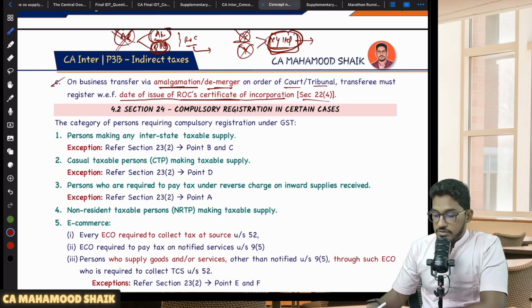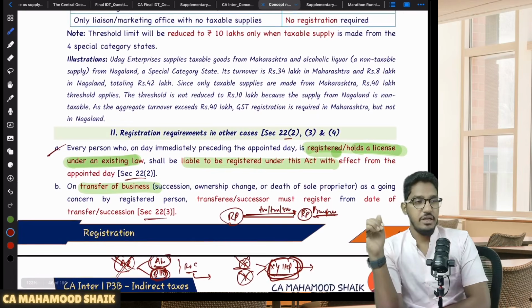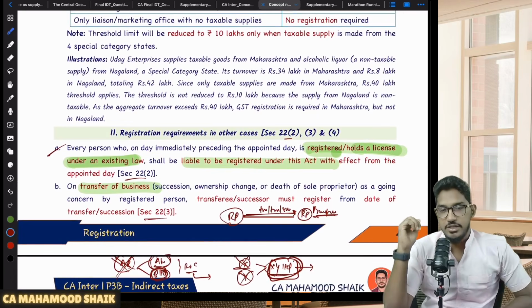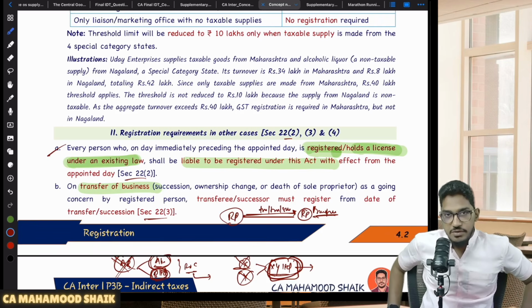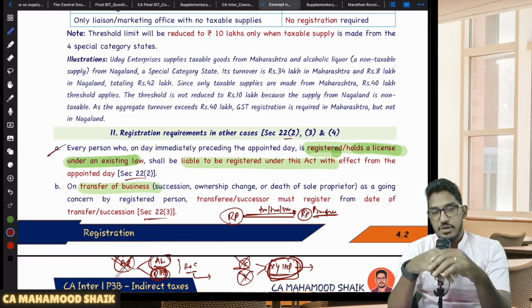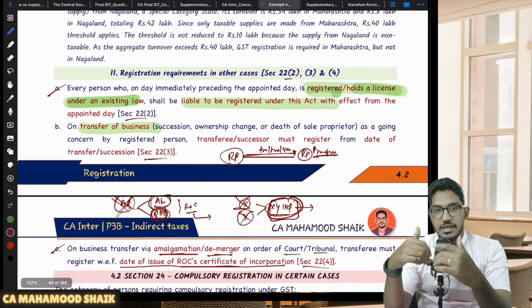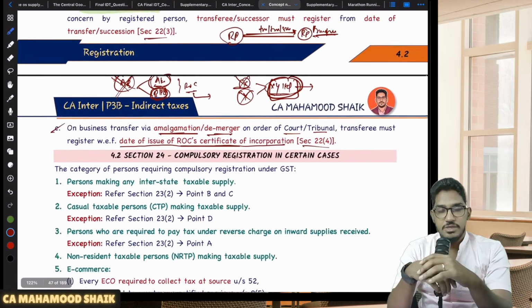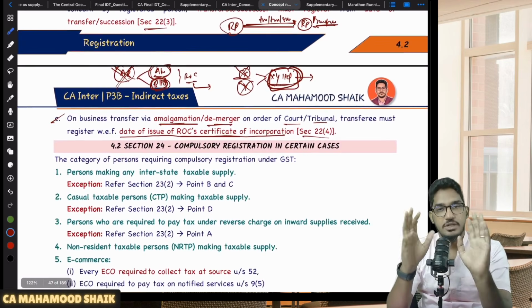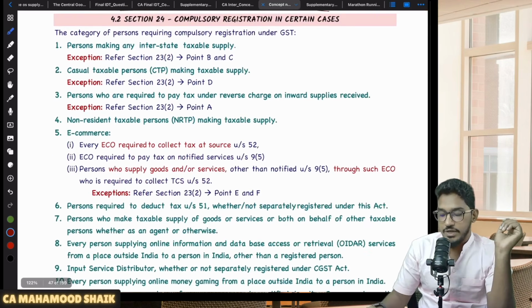Understood? Right. So this is regarding section number 22. In the usual cases, a person will become liable for registration: 22 subsection 1 says when your aggregate turnover exceeds the applicable threshold limit. 22 subsection 2 says if you are already registered under existing indirect tax laws. 22 subsection 3 says in case of transfer of business, and 22 subsection 4 says in case of amalgamation or demerger.